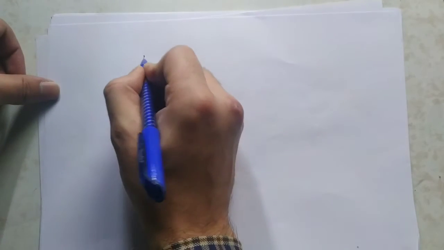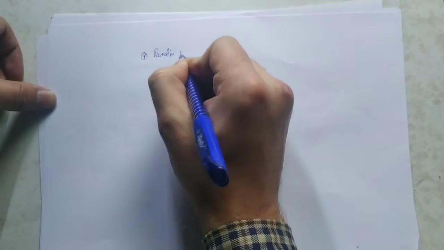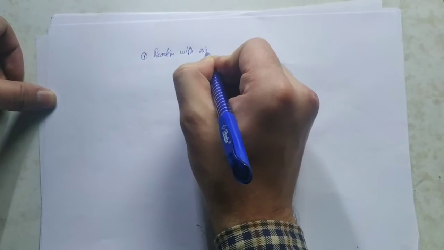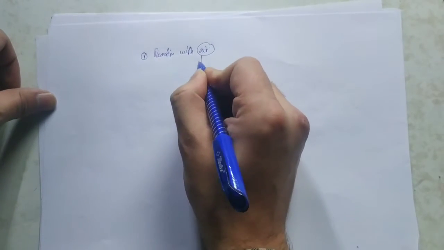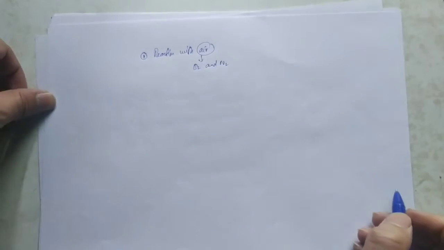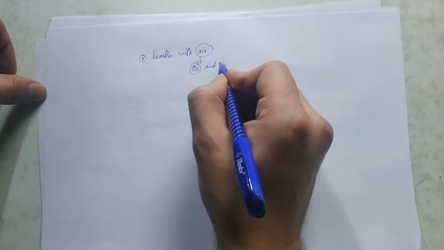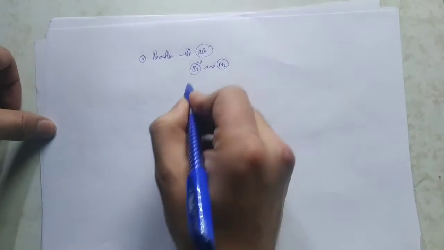Hello guys, in this video we will talk about the first property of alkali metals, that is the reaction with air. In air we have two major components, one is oxygen and the other is nitrogen. So we will have a check on how oxygen and nitrogen react with alkali metals. First let's go for oxygen.